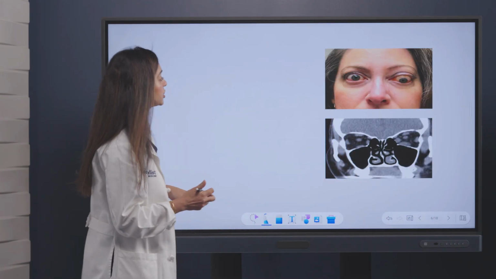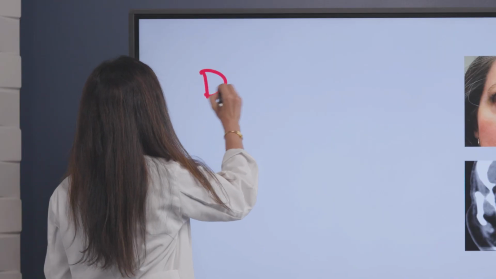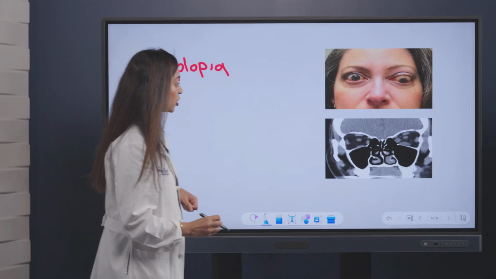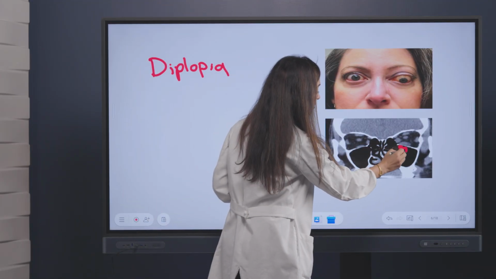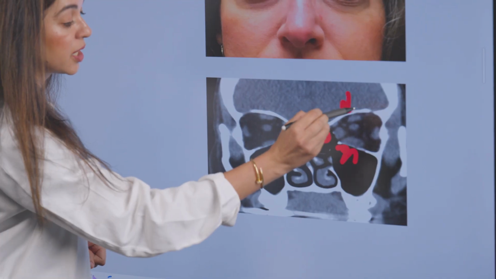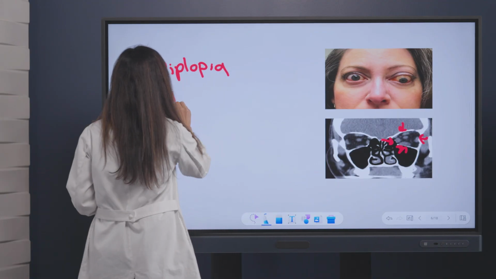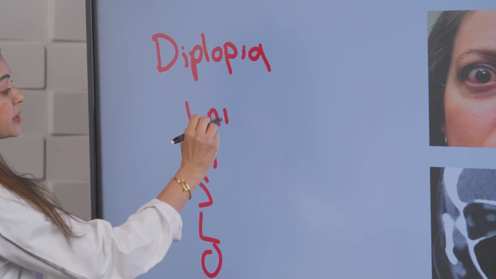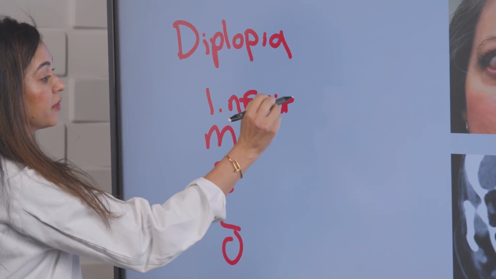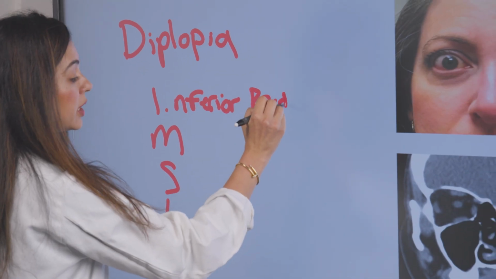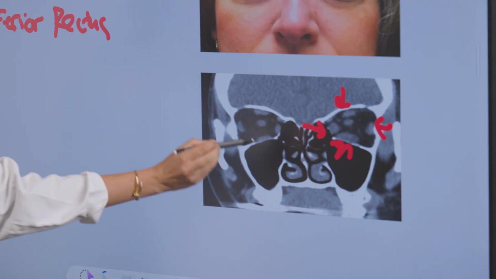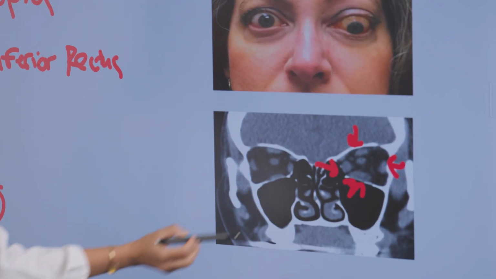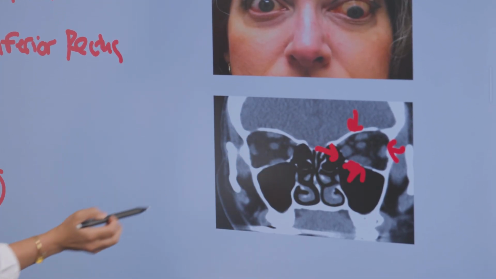Now, in addition, patients can often present with double vision or diplopia. And this happens, again, because of enlargement of the extraocular muscles. Now, the most commonly involved muscles, there's a mnemonic for this called I'm slow. And so the inferior rectus muscle is the most commonly involved muscle. So we can see here it's significantly enlarged compared to the right side, and that you can see the ocular misalignment corresponding with the enlarged muscle.